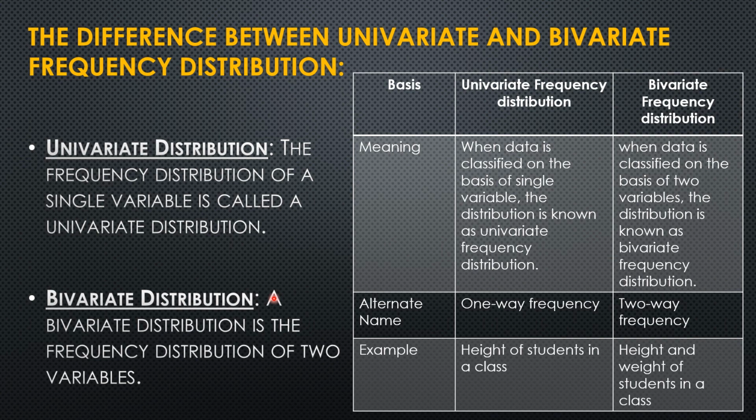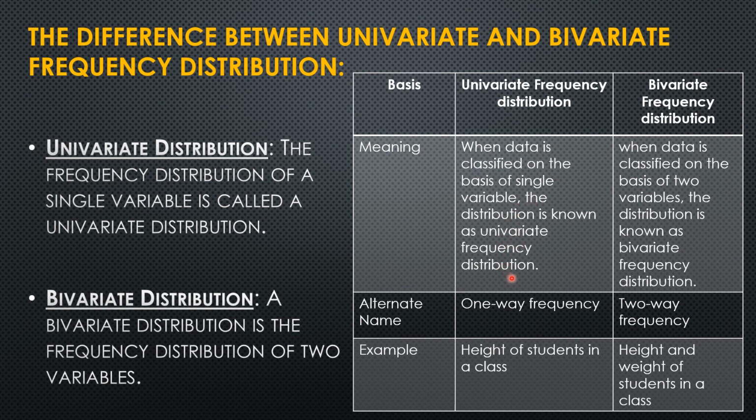Here we can differentiate the two on the basis of their meaning, their alternate name, and also with an example. Coming to meaning first, for univariate distribution, when data is classified on the basis of a single variable, the distribution is known as univariate frequency distribution.